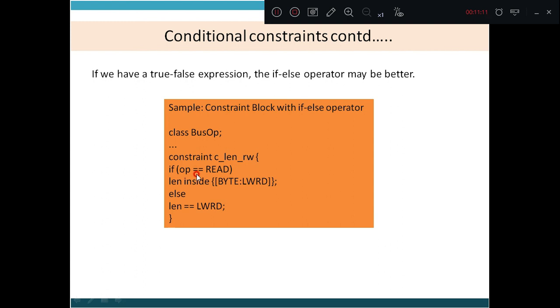If op is equal to read, len has to be inside byte to l_word. Else len should be equal to l_word. So we have here the if and else operator. If the condition is true, it takes some value. Otherwise, it goes to the else part and whatever statements are there are executed.